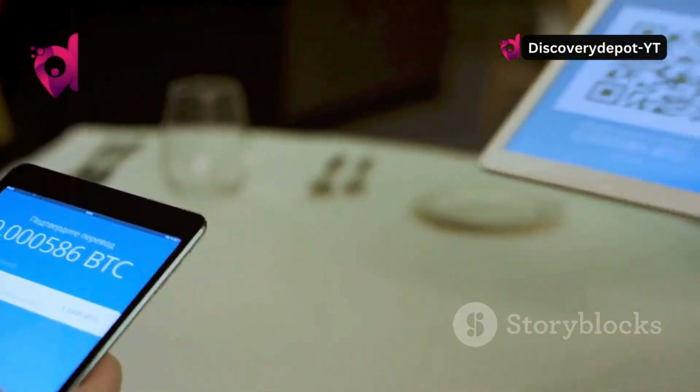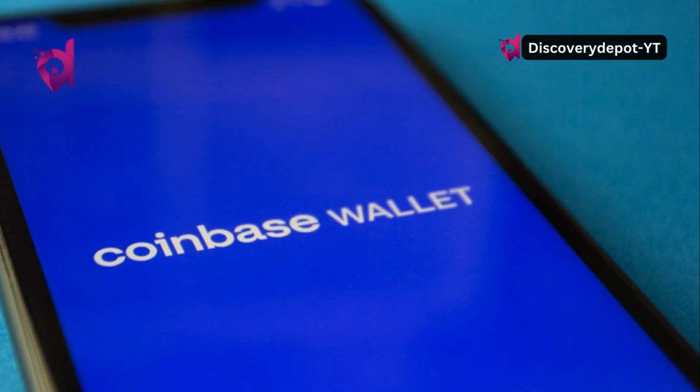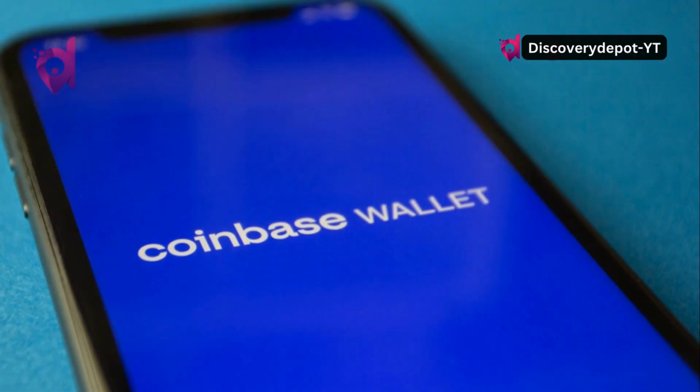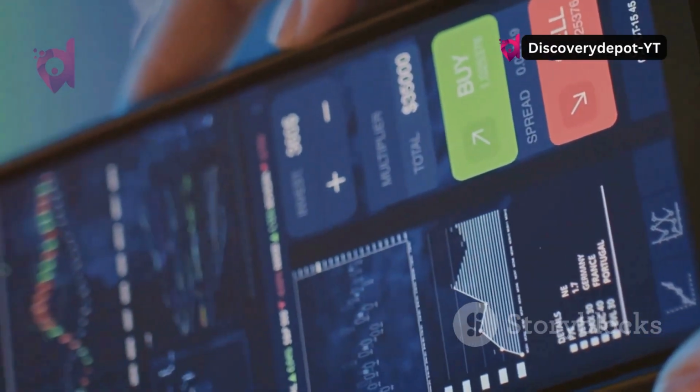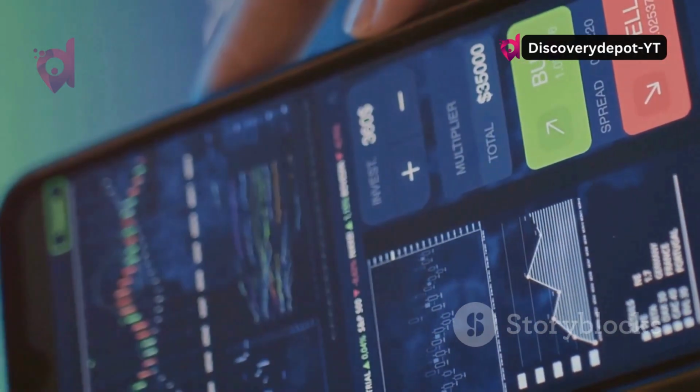Next, download and install the app. Visit the provider's website or your device's app store to download the wallet application. Follow the on-screen instructions to install the app on your computer or smartphone.